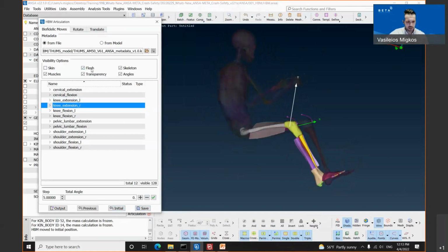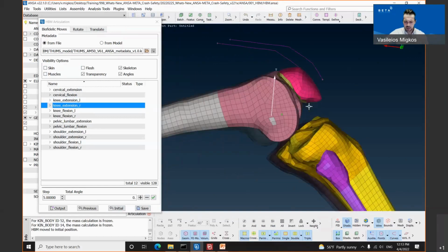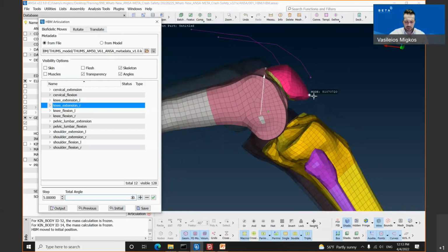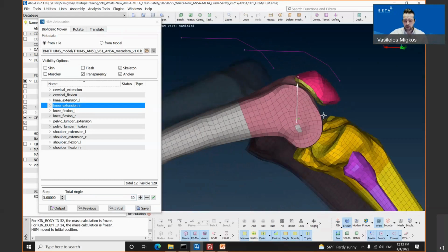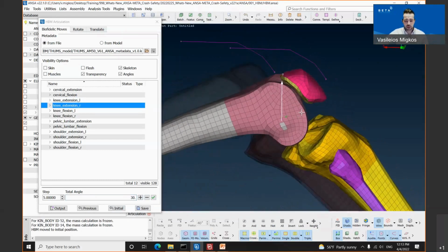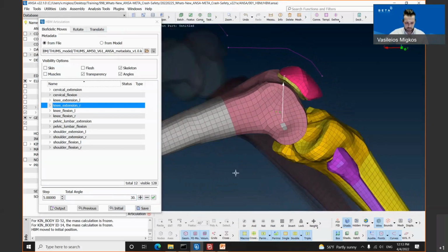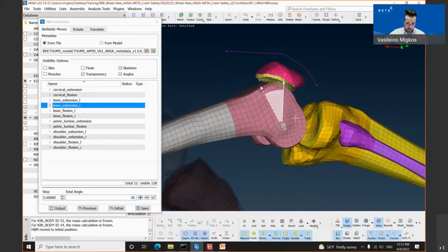We will deactivate the skin, the flesh, and the muscles, and we have the bones, and as you can see, we have the patella. The reason why I am performing this movement again is that I would love to show you that there is not a simple rotation. We have a rotation of the patella on the bone, and at the same time, we have a gliding. Apart from this, the tool takes into account the contact thicknesses, and at the end, we will get a penetration-free model. Let's click the green check mark again, and as you can see, we have a rotation and a gliding at the same time.